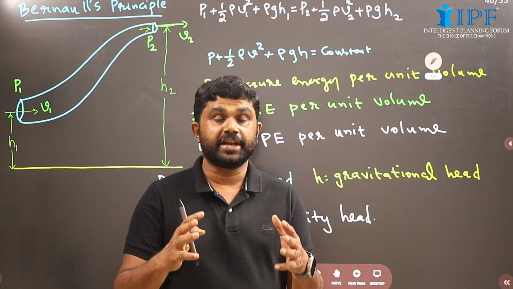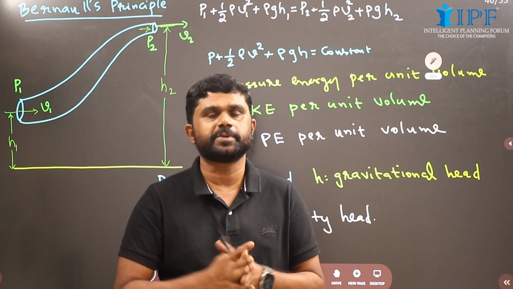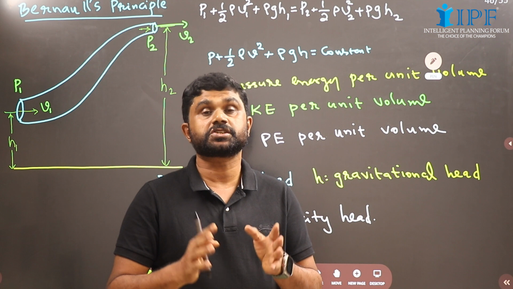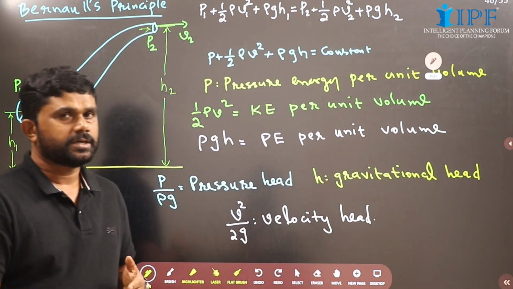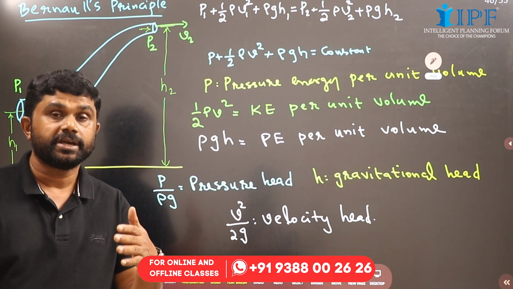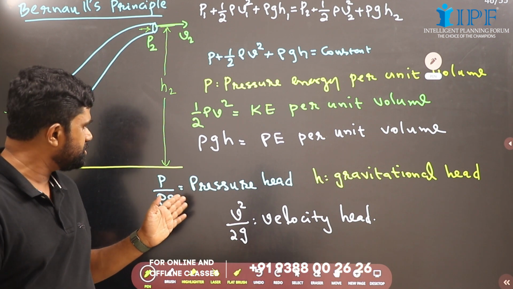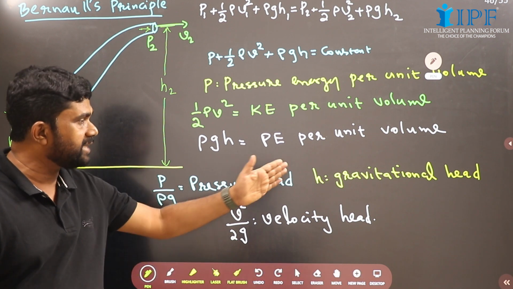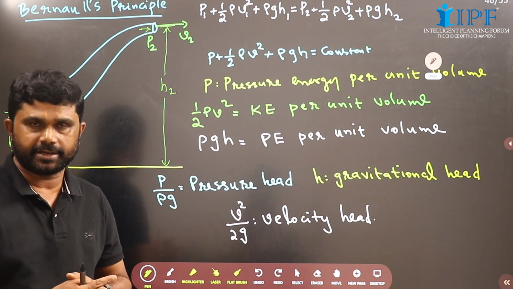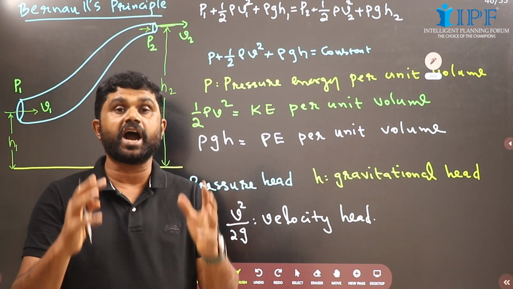The next thing that you should understand in this chapter is Bernoulli's principle. P plus half rho V square plus rho g h is constant everywhere along the length of a pipe in which there is a steady flow. Now P by rho g is called pressure head, h is called gravitational head, and V square by 2g is called velocity head, and all these have the dimensions of height.